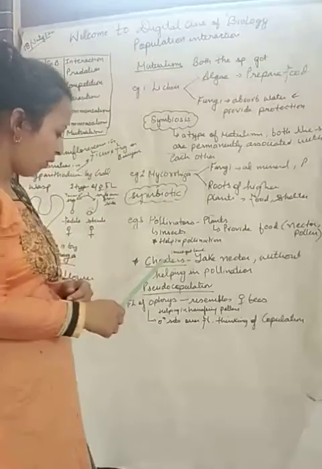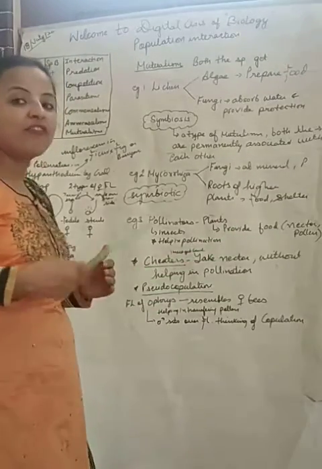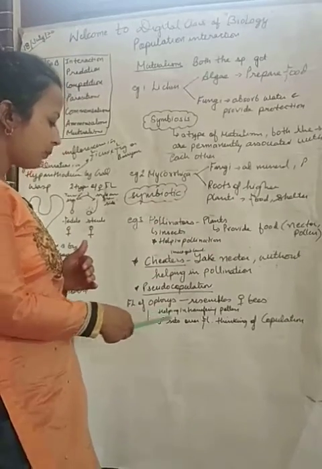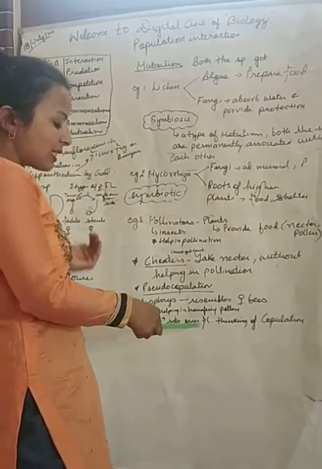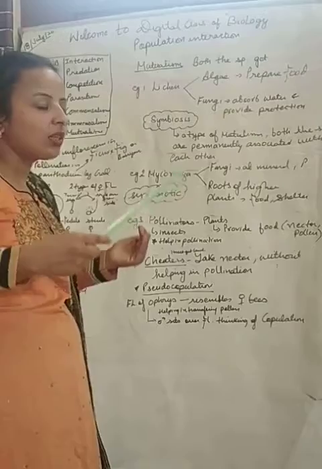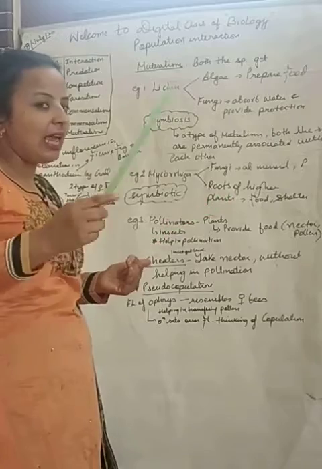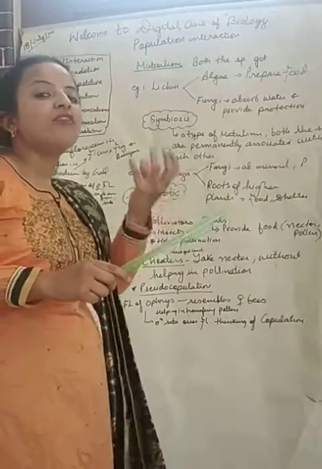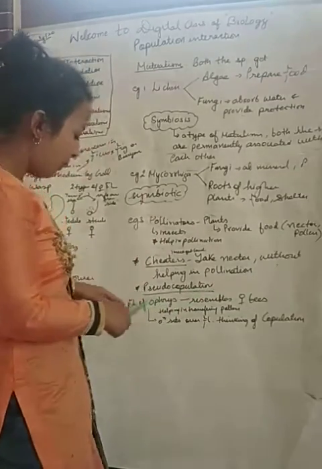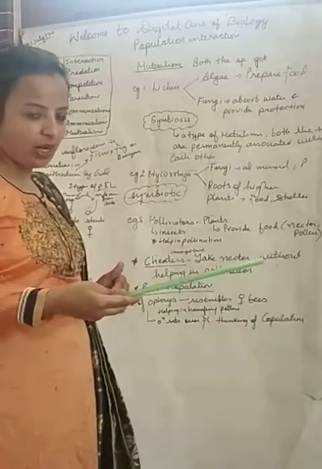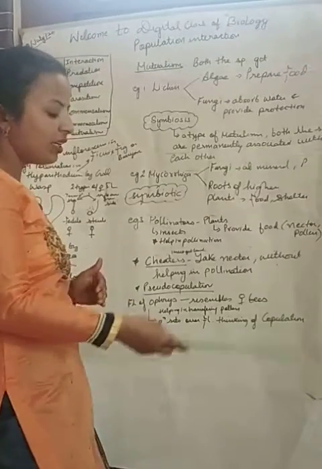The perfect example of this is seen in the flower of Ophrys, which resembles the female bee. What happened here? The male bee thinks that it is a female bee and it will sit over the flower with the aim to copulate with the female bee, but that was not a female bee, that was actually a flower of the Ophrys. So in case of pseudo copulation, the flower of Ophrys is getting benefit. Why? Because that bee is helping in pollination.